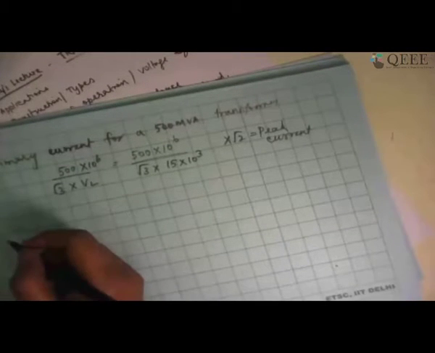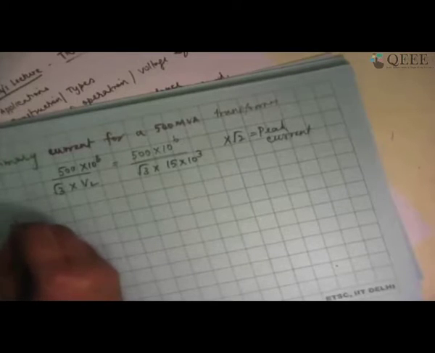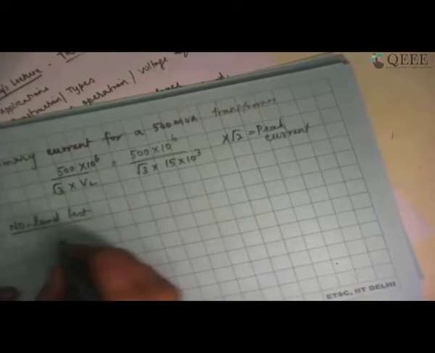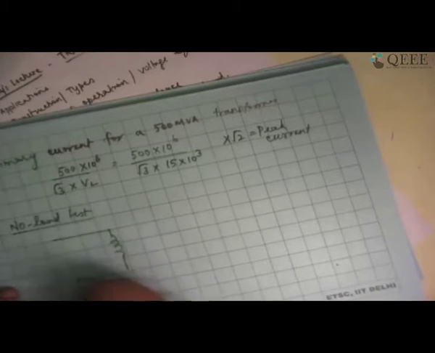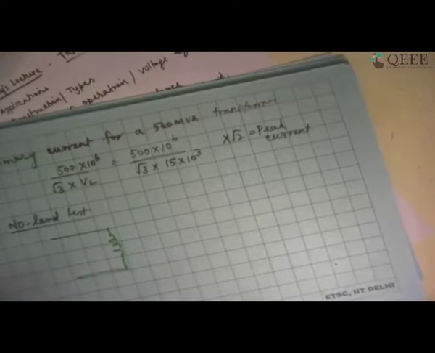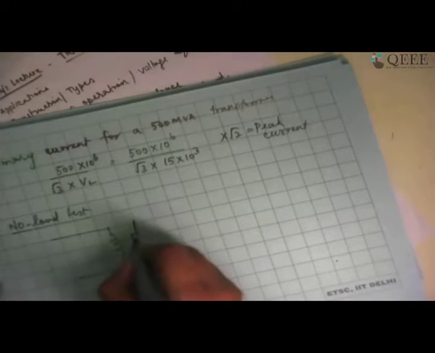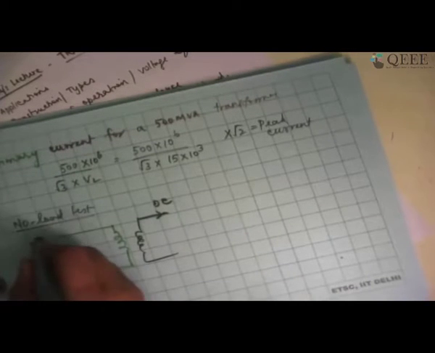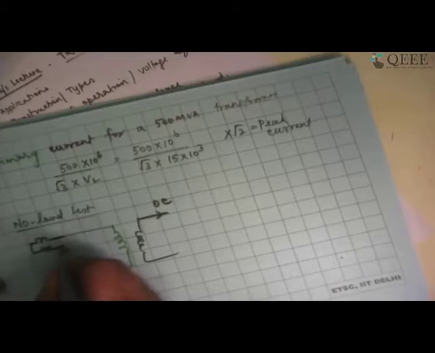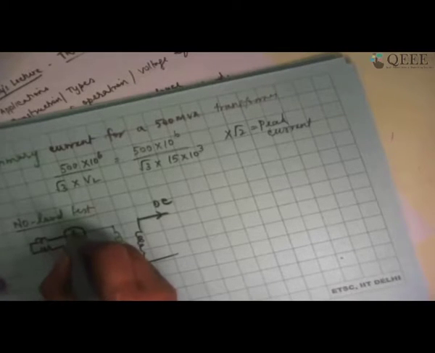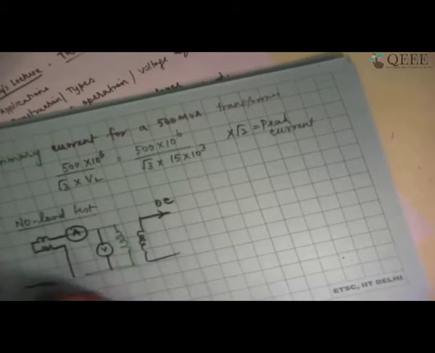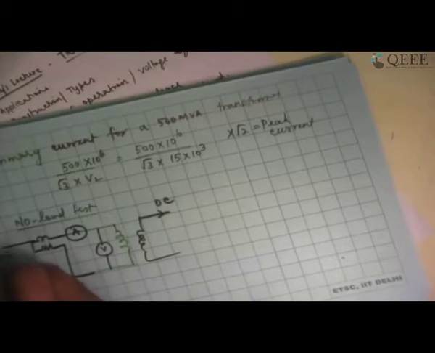Let's say I have a transformer and I have conducted a no load test on it. The no load test is conducted like this: I have the transformer sitting here, and on the other side I have the secondary side open circuited, and I'm going to put a wattmeter, an ammeter, and a voltmeter, and apply rated voltage.